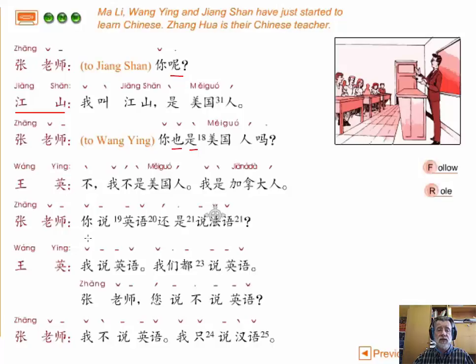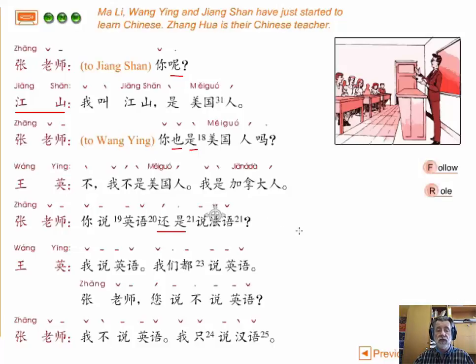Zhang 老师 then asks another question. 你说英语还是说法语？ So you notice here it's a question, and the question word that Zhang 老师 uses is 还是, or. So that being the case, it doesn't need ma at the end of the sentence.